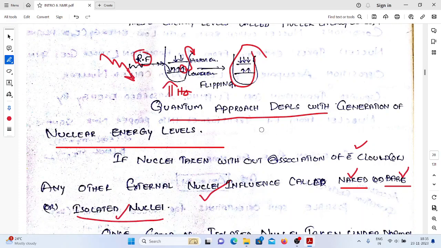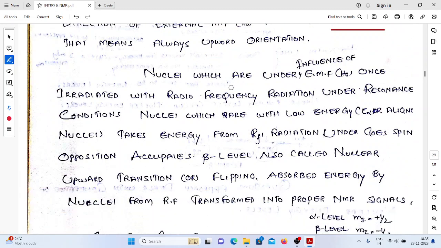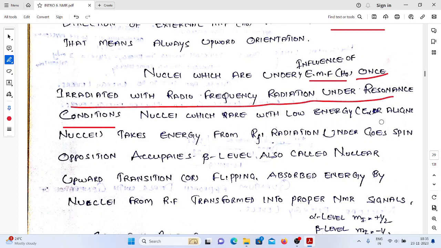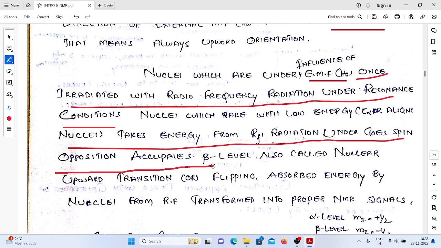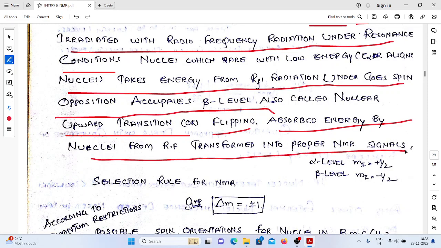I think you understand the generation of nuclear energy levels and everything. Okay, see this one. Nuclei which are under the influence of an external magnetic field, once irradiated with radio frequency radiation under resonance condition, nuclei which are with low energy will take energy from the radio frequency radiation, undergo spin opposition, occupy the beta level, also called nuclear upward transition or flipping. The energy absorbed by the nuclei from the radio frequency radiation is transformed into the proper NMR signal.